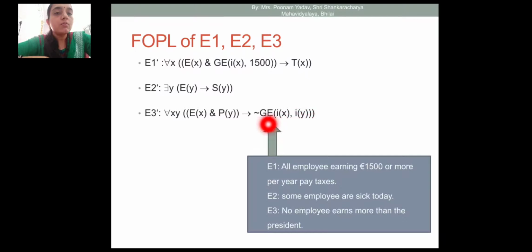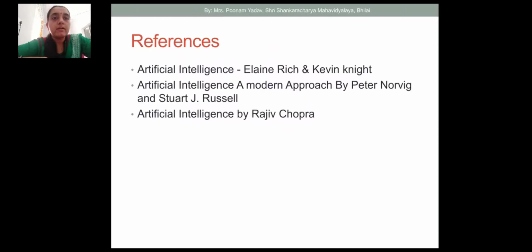So not greater than or equal to: the employee's salary and the president's salary is not greater than or equal to. For all x and y, ex and ey implies not greater than or equal to the employee's income and the president's income. In this way we are able to represent any statement in the form of FOPL, first order predicate logic.